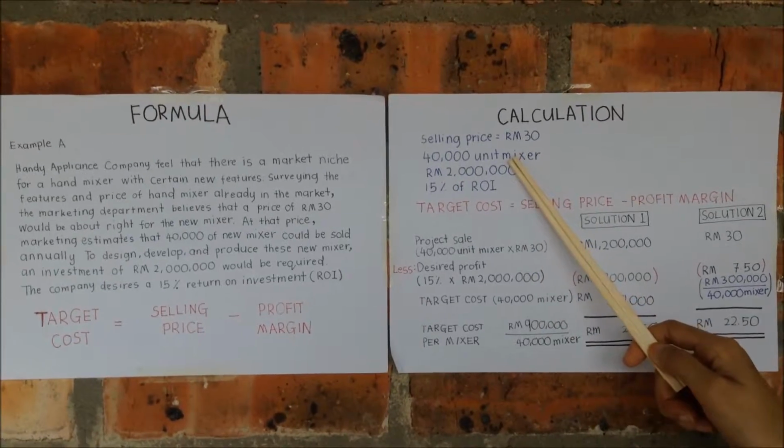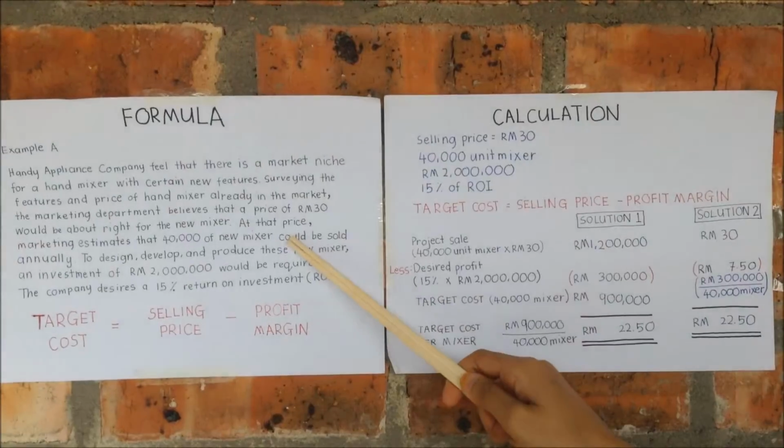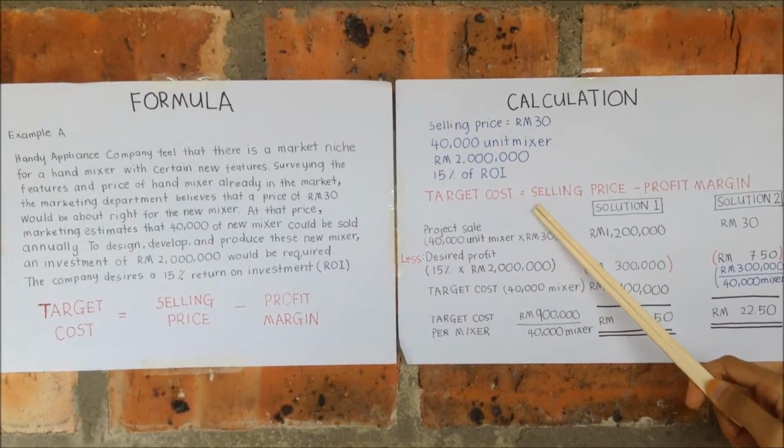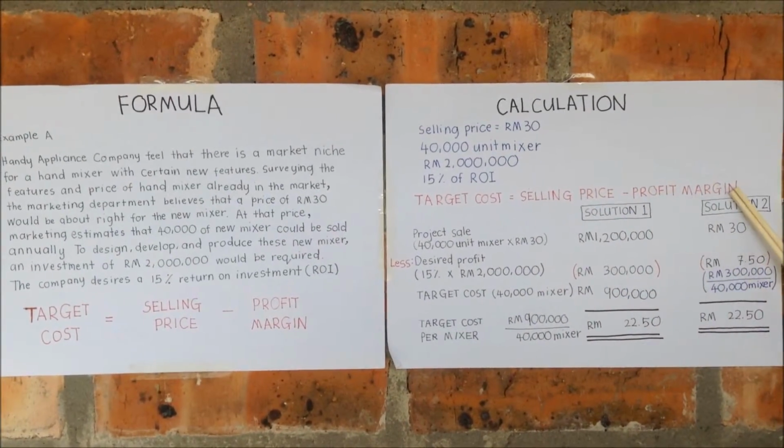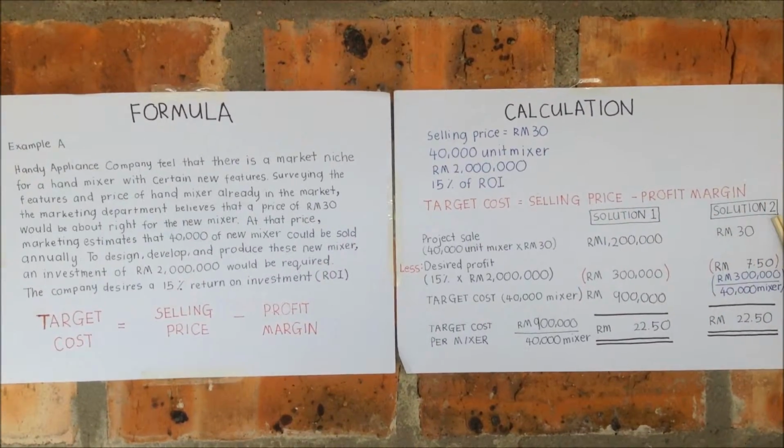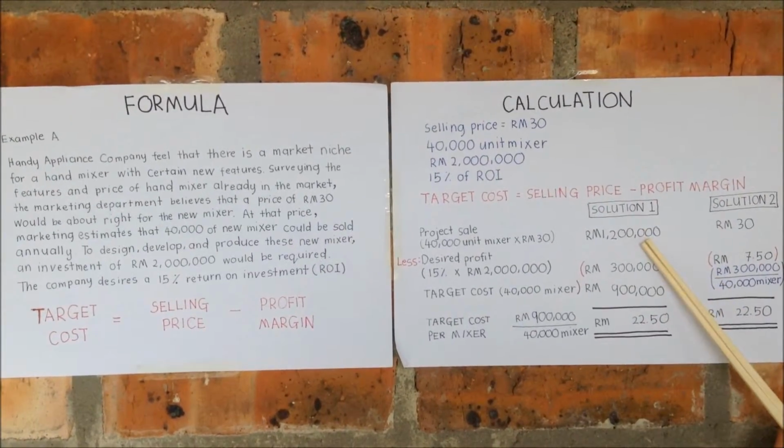Okay friends, let's move to computation of target costing. This is information that has been extracted from this question. Target cost is equal to selling price minus profit margin. Here we have 2 solutions. Let's see the first solution.